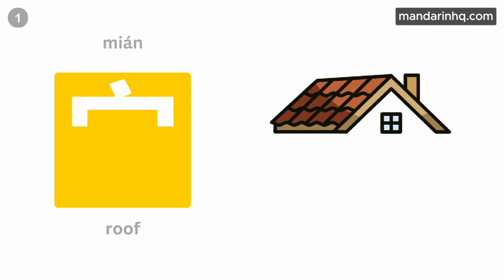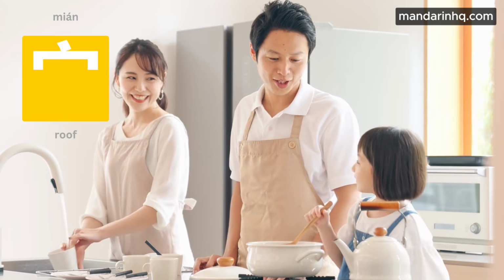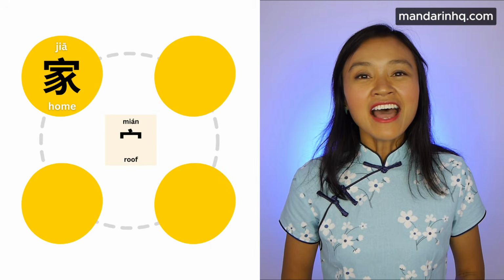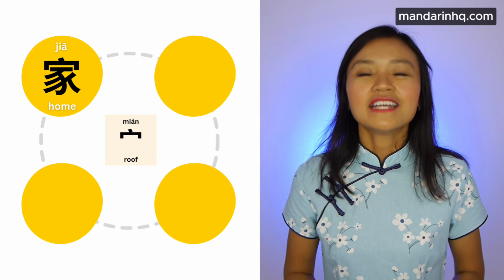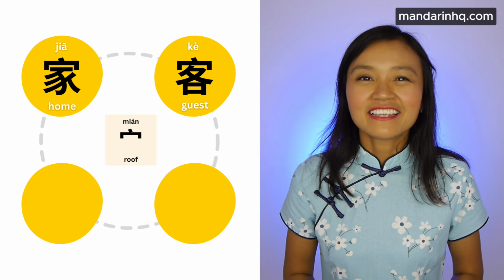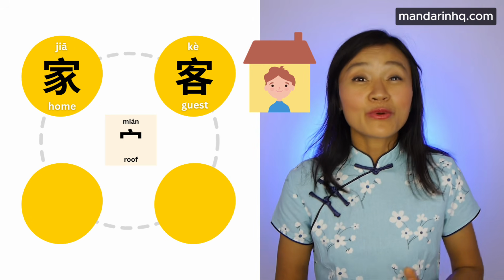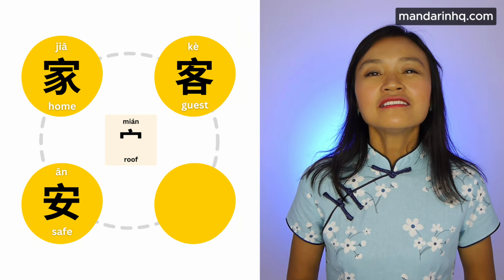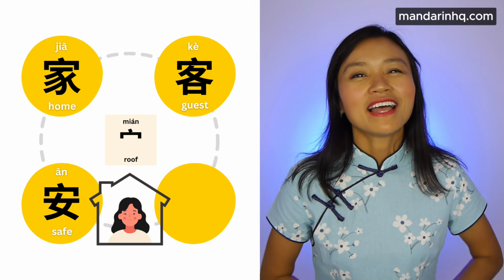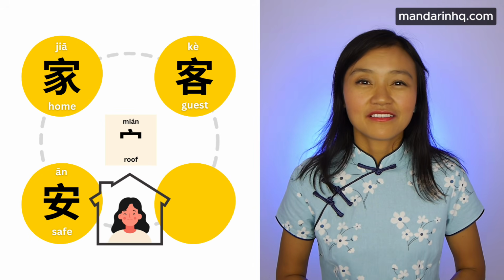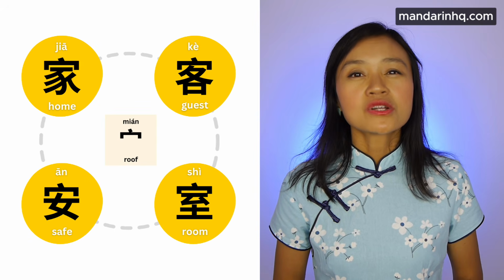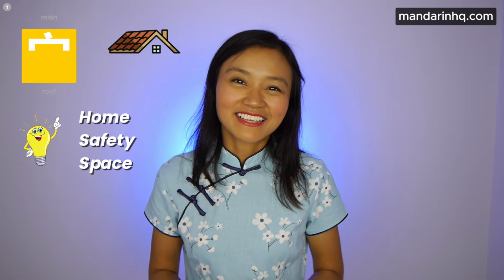Number 1 is mian, the roof radical. This is for anything related to houses, buildings, or being inside. 家 home. 客 guest, a person who stays under a roof. 安 safe, a woman under a roof is safe. 室 room. A roof overhead, it's about home safety or space.